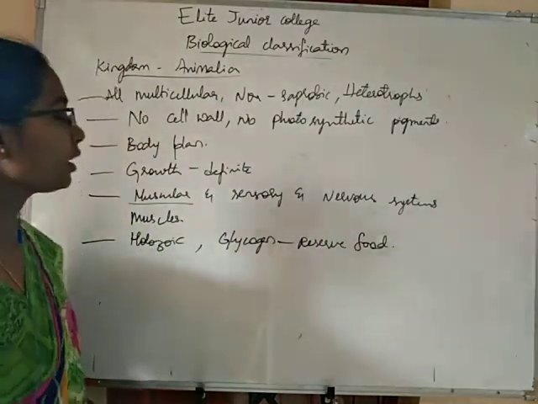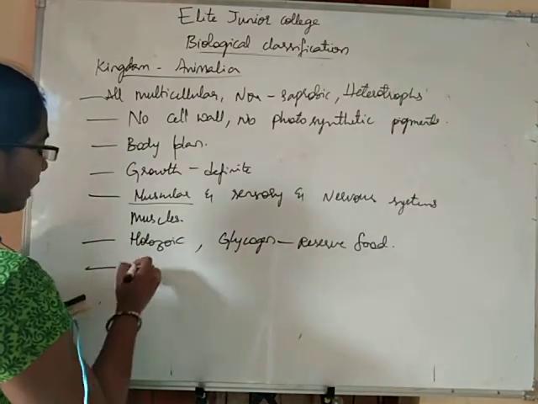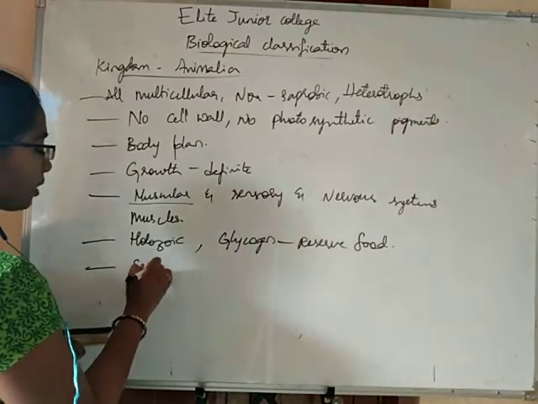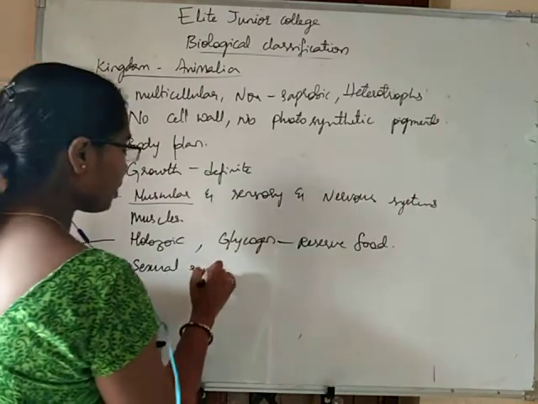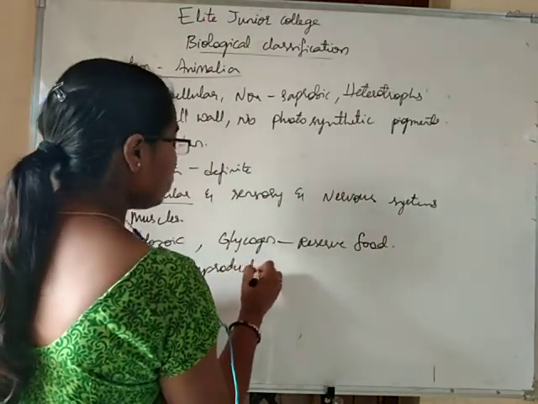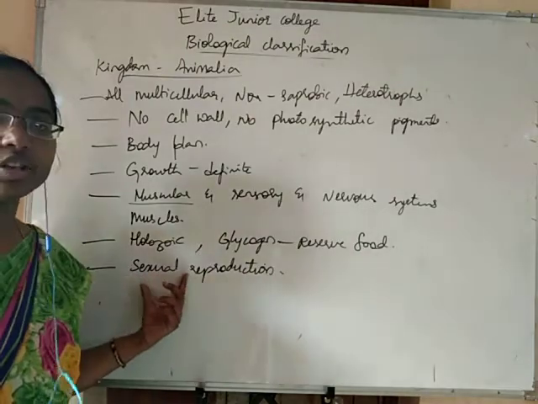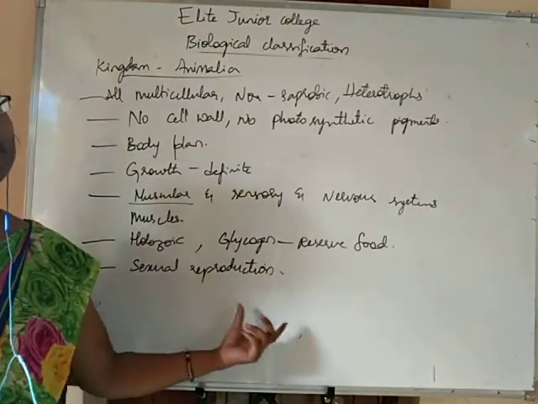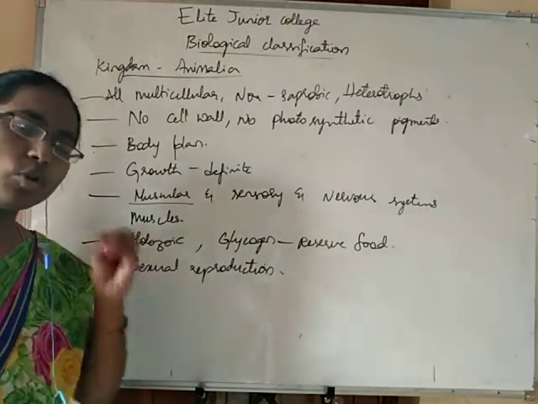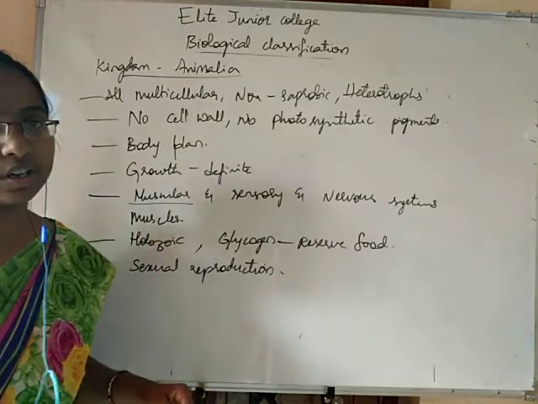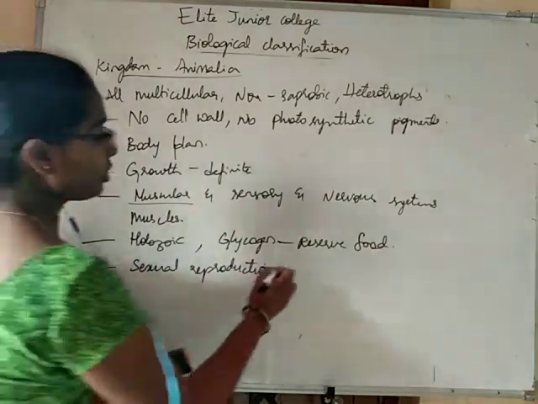Okay, and these animals exhibit sexual reproduction mostly. Sexual reproduction is the most common type of reproduction in animals. Sexual reproduction in the sense what?